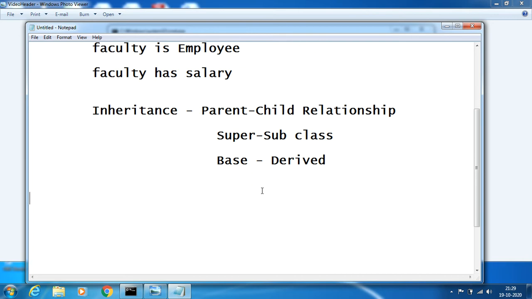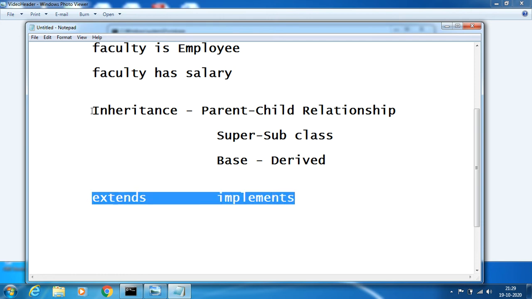In Java the relationship can be represented using a keyword called extends. You can even represent inheritance with the implements keyword. So extends and implements are the two keywords which represent the inheritance concept. Extends means extending the parent class properties to the child class, or retrieving the properties of the parent class in the child class. These two represent the concept of inheritance.